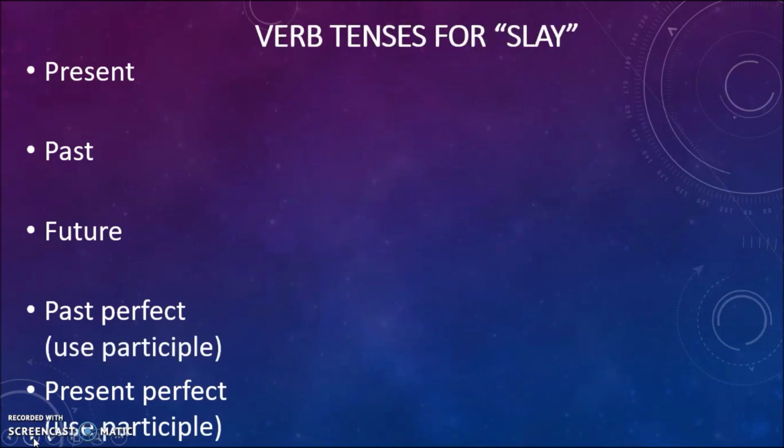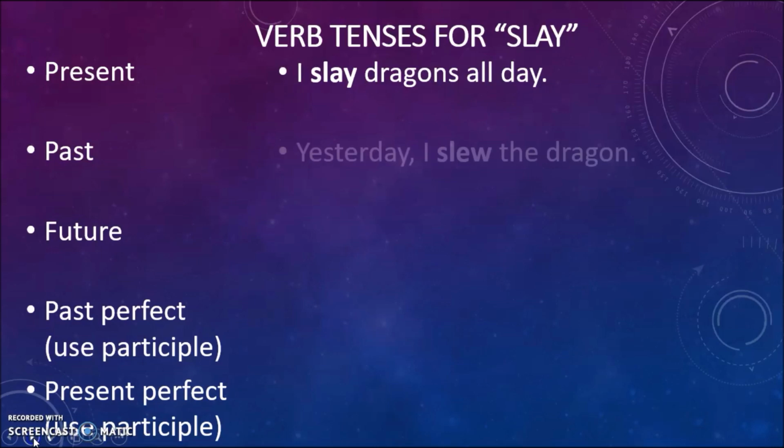So let's take this and apply it to our vocab word. So present tense, again, is going to be the simplest form of the verb. In this case, that's going to be slay. I slay dragons all day. Past tense, this isn't a regular verb, so the past tense is going to be weird. It is I slew. Yesterday I slew the dragon.